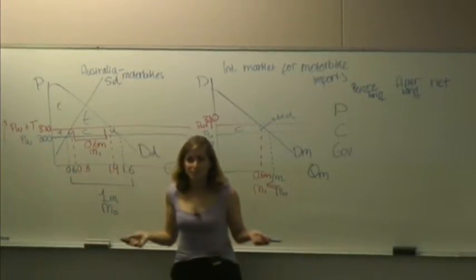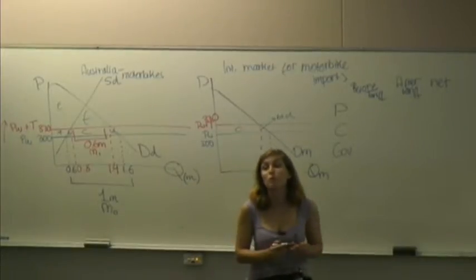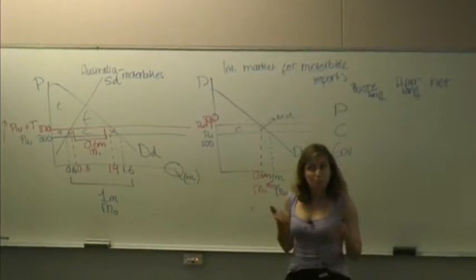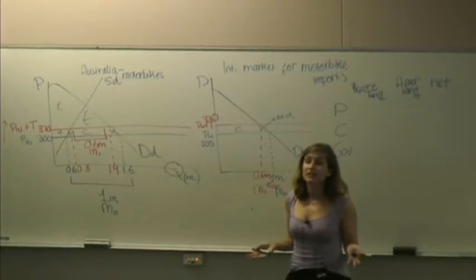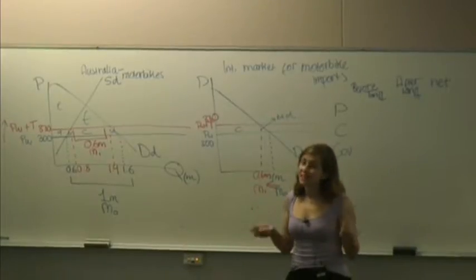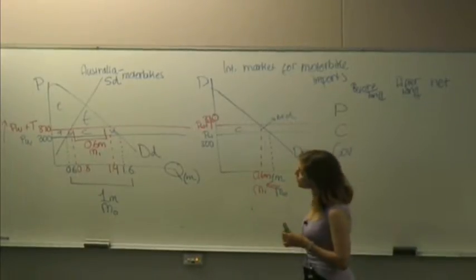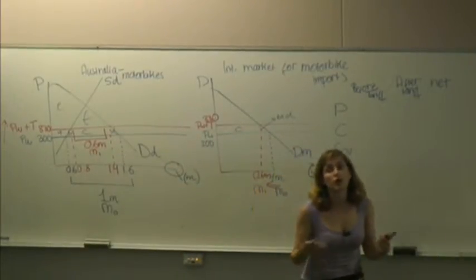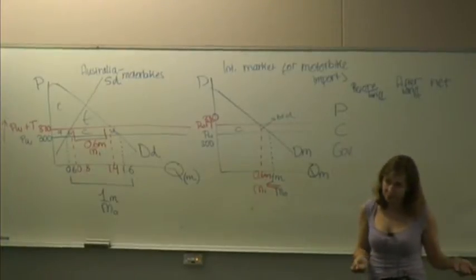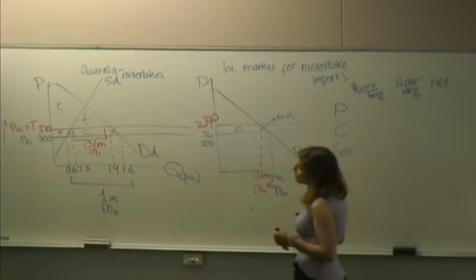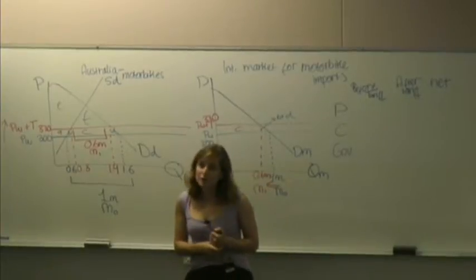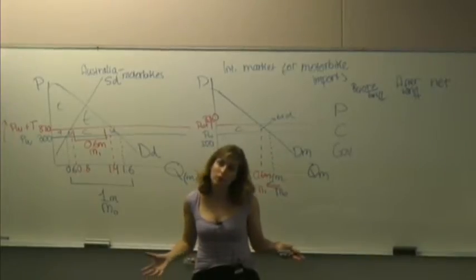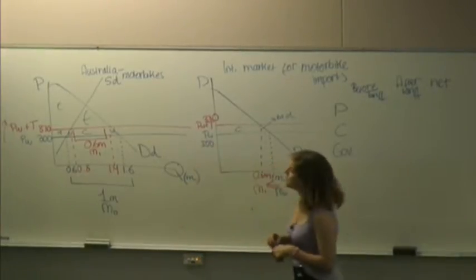So are consumers going to be happy? No. They're going to have to pay more than the lowest world price for this good. Are producers happy? Yes. They're going to be able to sell it for a higher price, and it's going to really wear away the competitive effect of having to compete with a low-cost international producer. As is stated in the lecture, the producers are usually the ones that lobby for these tariffs in order to protect their industry and to increase their profits. We will talk about this more in later chapters.